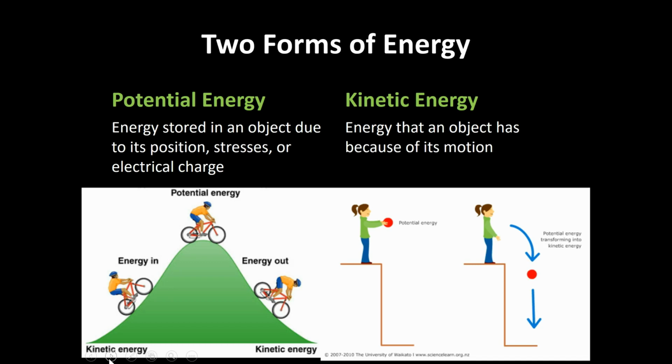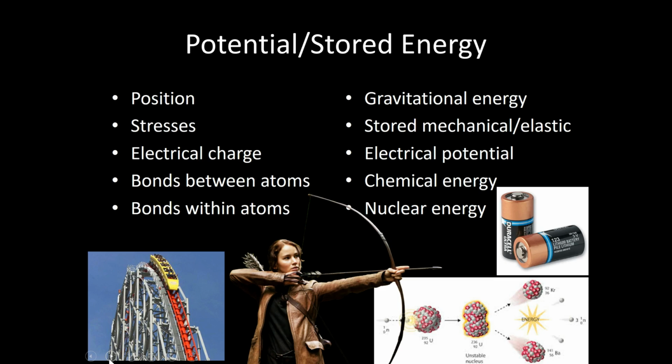Now let's look at an example or two. Potential energy is stored energy. This is energy that is stored because of its position. We would call that gravitational energy. This might be an example of a roller coaster at the very top, or a ball or an object held high in the air. Energy can also be stored by stresses that are on the object.